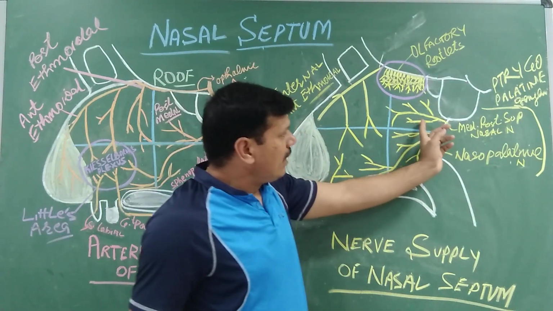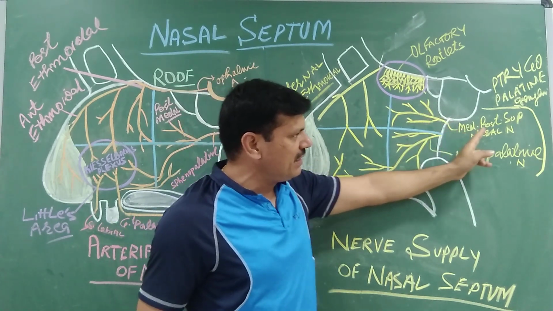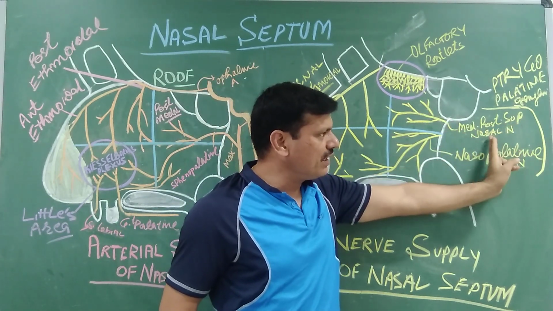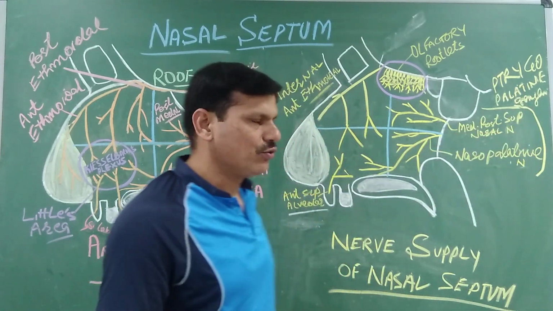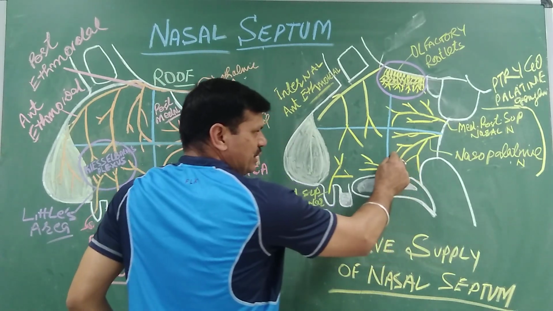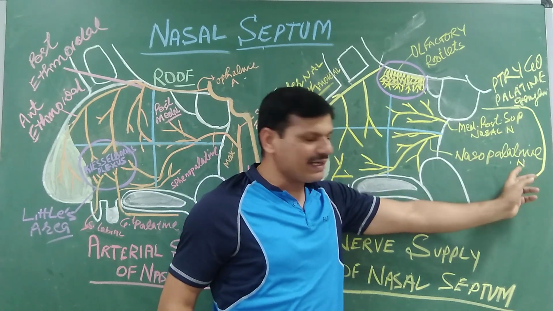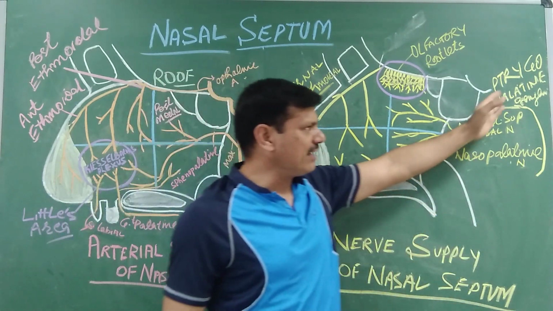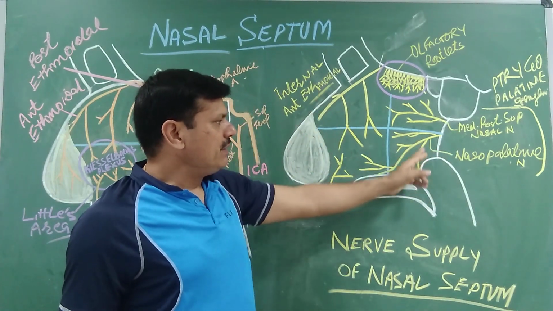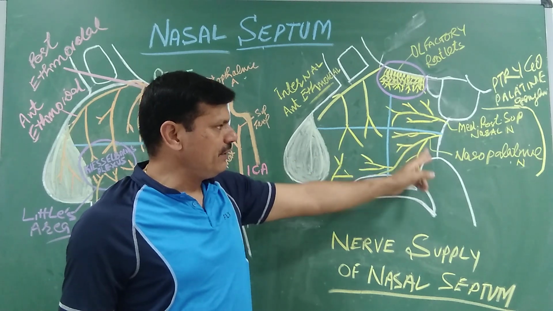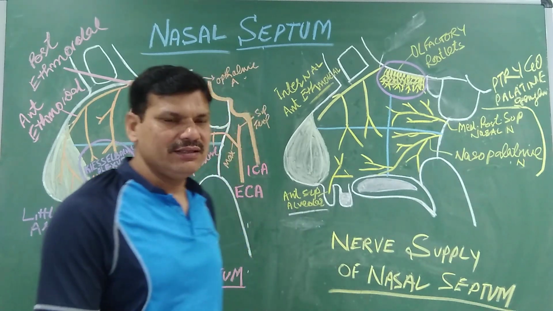So the posterior superior part of the nasal septum is supplied by the medial posterior superior nasal branches, which are branches from the pterygopalatine ganglion. The posterior inferior part is innervated by the nasopalatine nerve, which is the main nerve of the pterygopalatine ganglion. It gives branches and innervates the posterior inferior part of the nasal septum. So these are regarding the general sensory innervation.